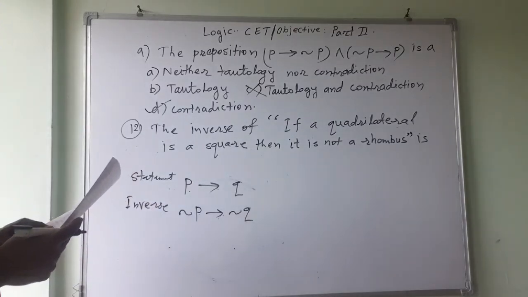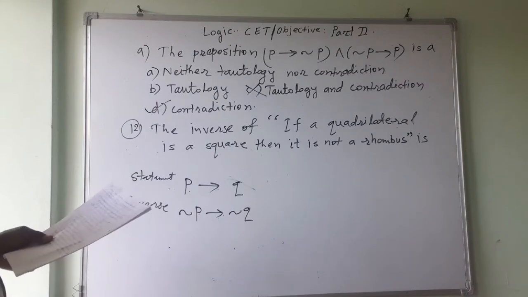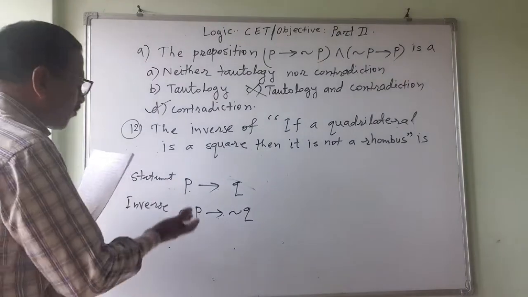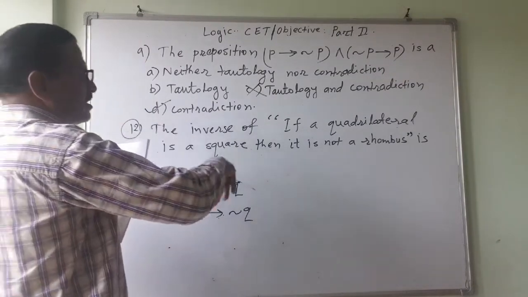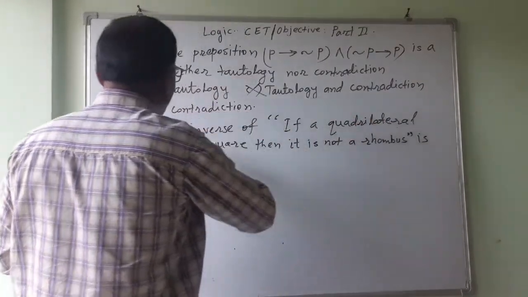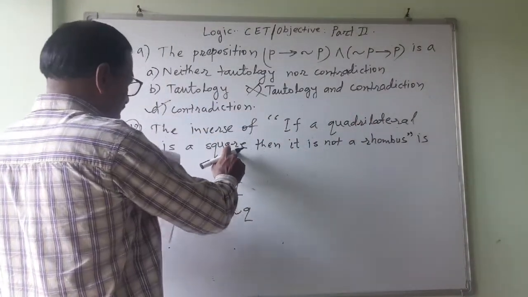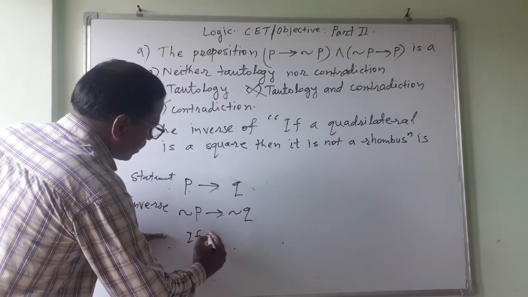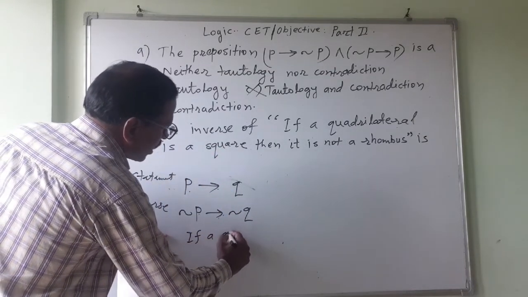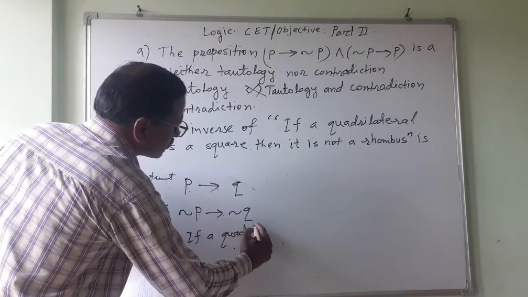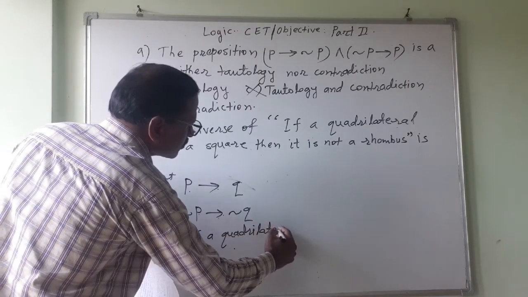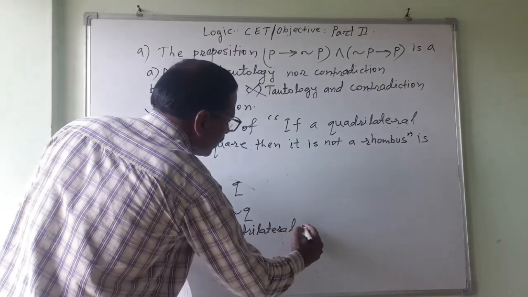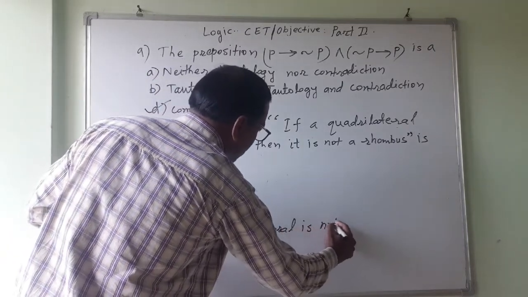Okay. Then what is this negation P? I will check. If a quadrilateral is a square, its negation is: if a quadrilateral is not a square.